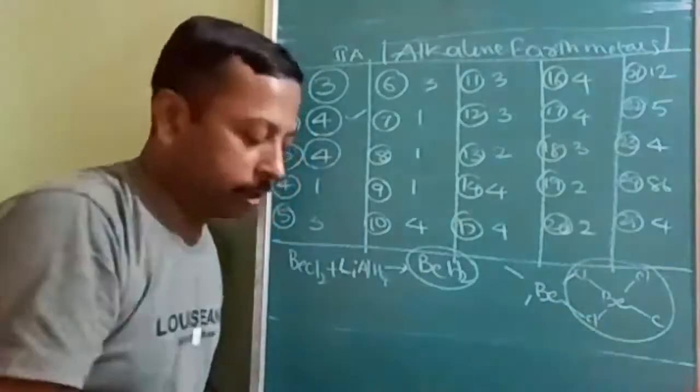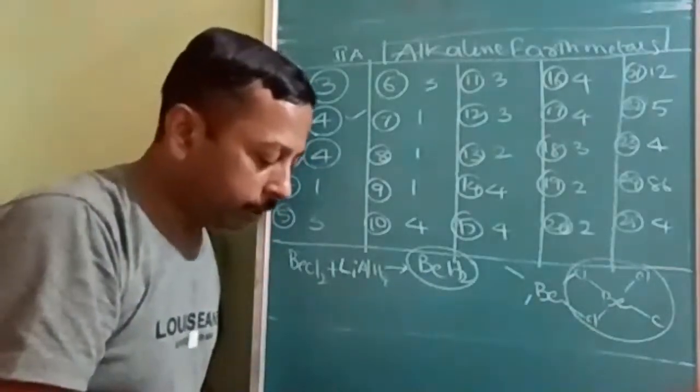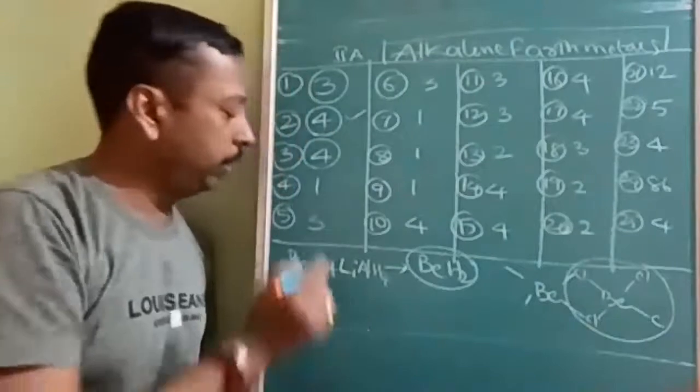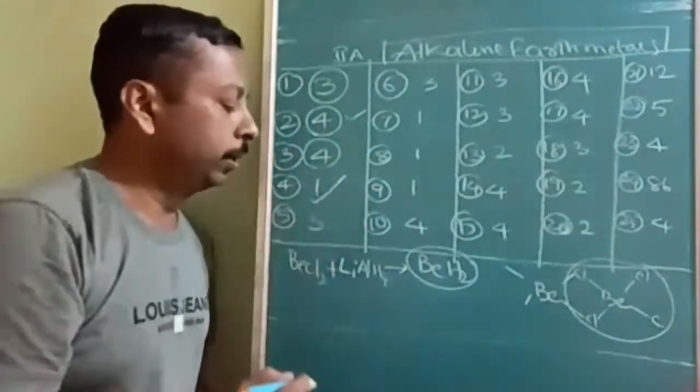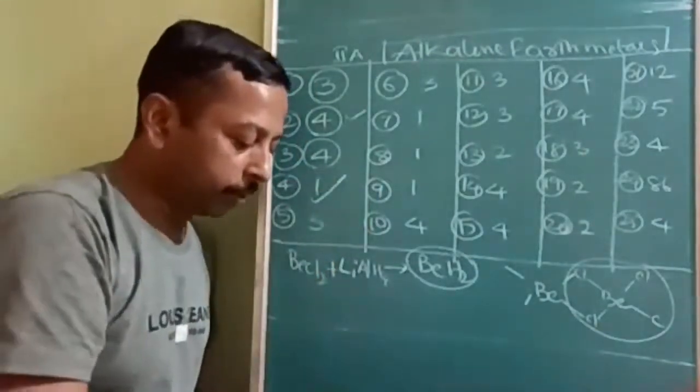In the polymer, each beryllium is connected to 4 chlorine. That's why its coordination number is equal to 4. The first option is given as 4. That's why for the fourth question, the first option is correct.